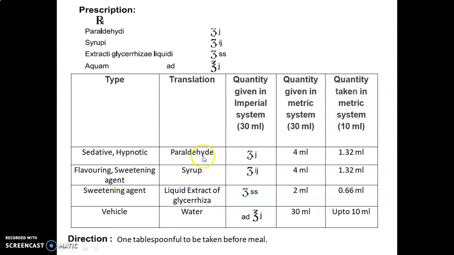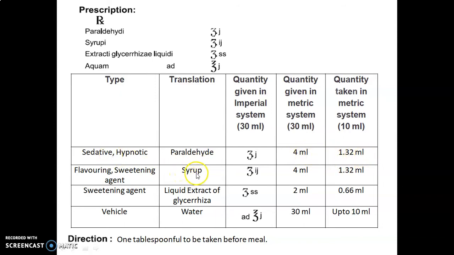First, paraldehyde, used as a sedative hypnotic. Quantity given in imperial is drachm J. One drachm is equal to 4, and J stands for one, so 4 into 1, that is 4 ml. Quantity taken is calculated by multiplying this 4 ml with the factor 0.33. So 4 into 0.33, we get 1.32 ml.